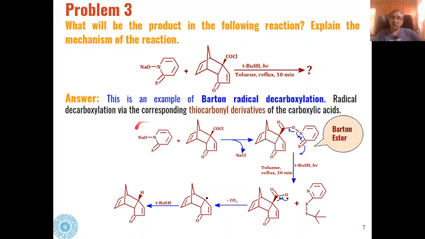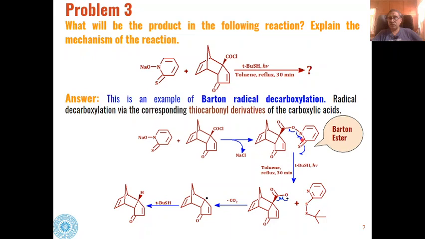So one molecule of this sodium salt and one molecule of this carboxylic acid chloride will react to eliminate sodium chloride, and this type of Barton ester will be formed. And under photochemical conditions, this Barton ester will cleave homolytically at this place. This nitrogen oxygen bond will cleave at this point, one electron going to oxygen, one electron going to nitrogen.